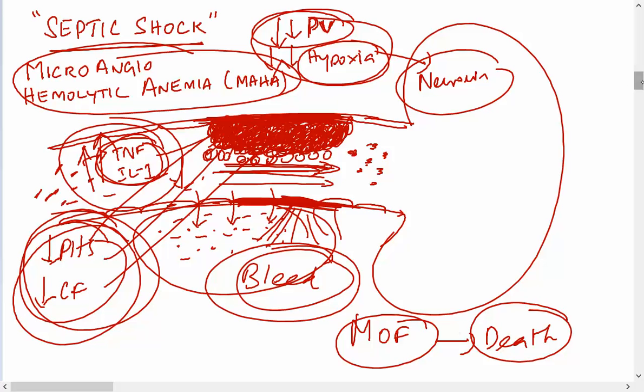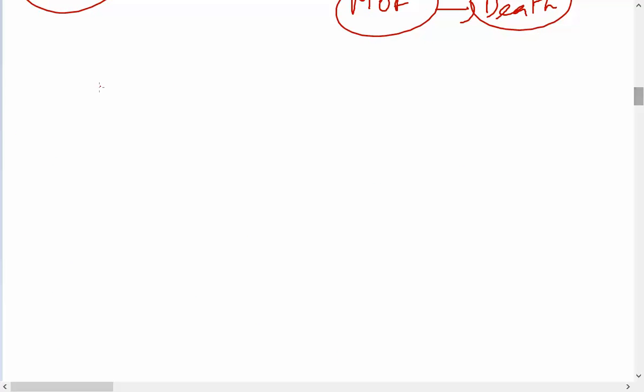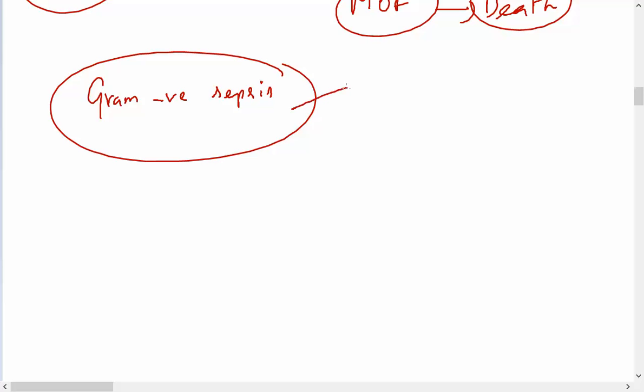So these are the points you should remember. In septicemia, gram negative sepsis, what happens? There is increased TNF and IL-1 that leads to what? Acute inflammation.